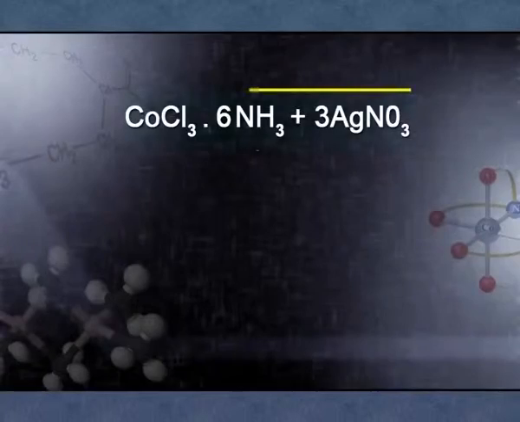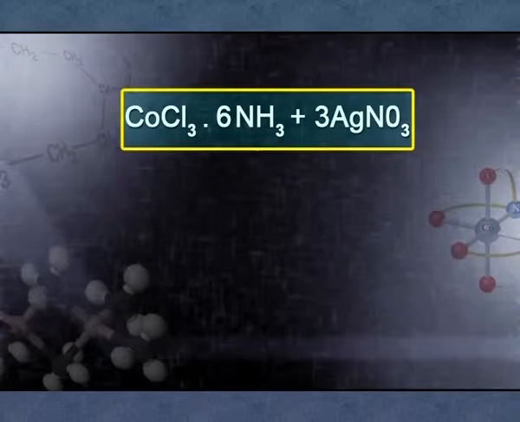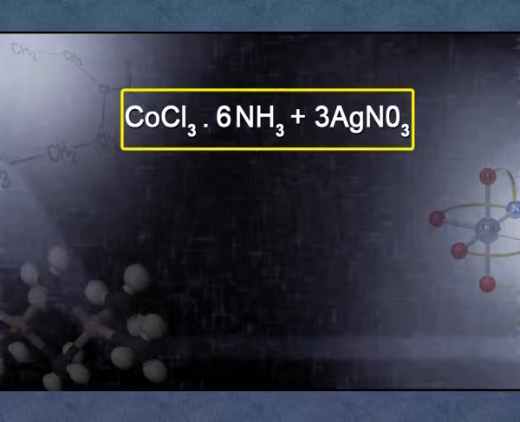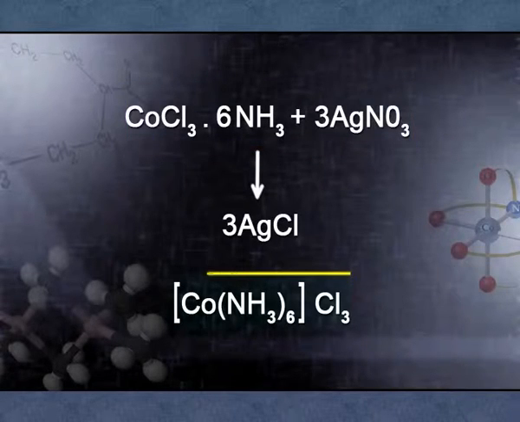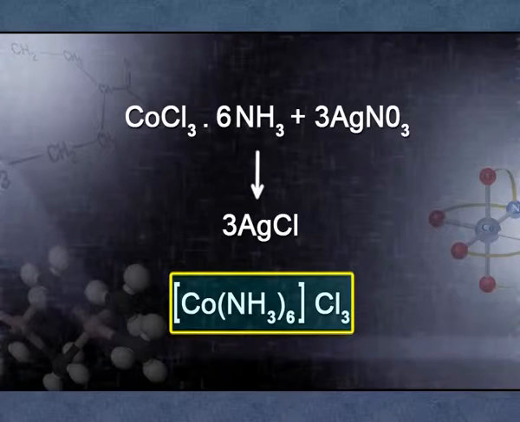He observed that when we add silver nitrate solution, 3 moles of chloride ions are precipitated out. For example, take CoCl3·6NH3 plus silver nitrate. He observed 3 AgCl. This indicates, as I have told you earlier, that any part present outside the square bracket will give a qualitative test. So all 3 chloride ions are present outside the square bracket. Therefore, the formula of the complex should be [Co(NH3)6]Cl3, with Cl3 outside the square bracket.